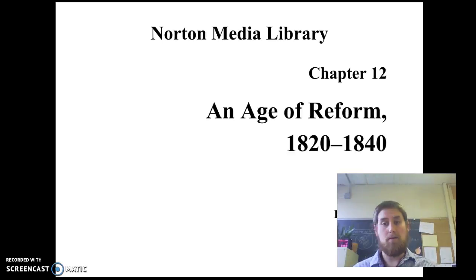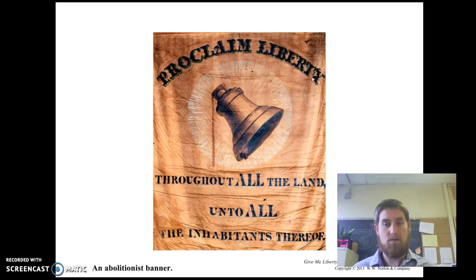This chapter focuses largely on some of the major social reforms that occur between 1820 and 1840. The first reforms we're going to talk about, or actually we're going to be talking about in general, largely abolitionism, but there's also a rise in religious reform and reform in reaction to the market revolution.